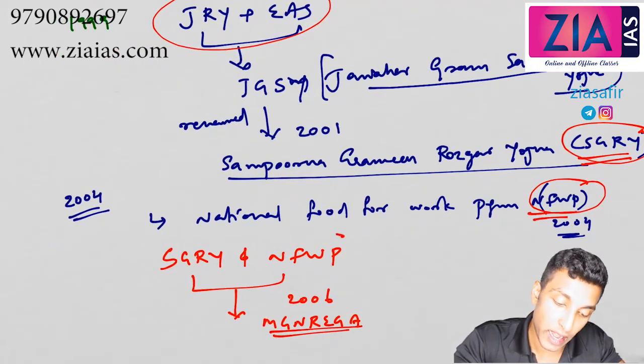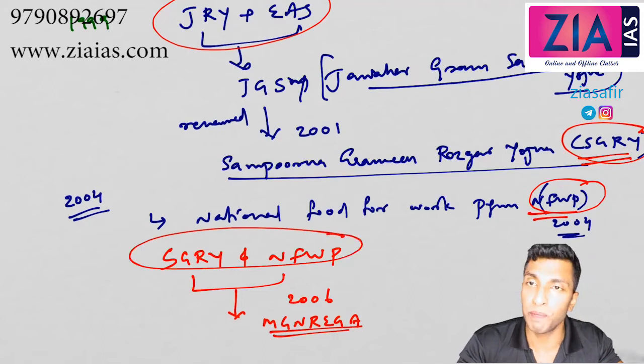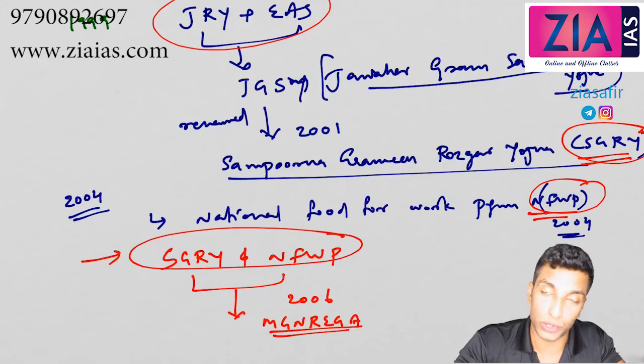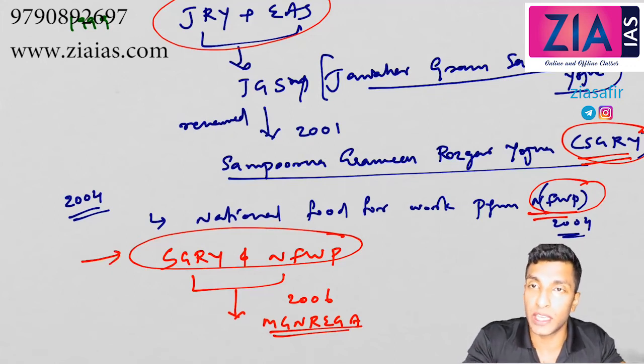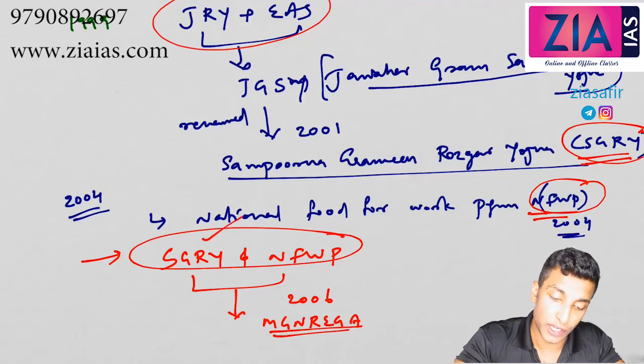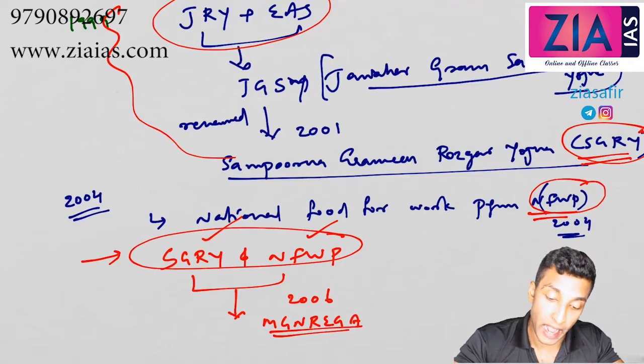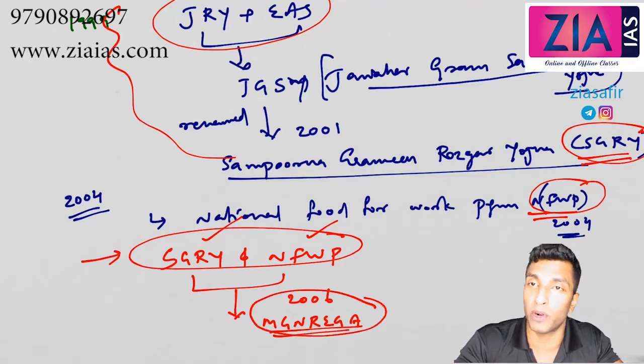Then SGRY and the National Food for Work program merged into MGNREGA. At the maximum, you need to remember these two also, because if the question is asked, which of the two schemes were merged into MGNREGA, you should be in a position to tell this, and you don't want to go behind all those things that we have discussed. And you need to definitely know about the provisions of MGNREGA in detail.